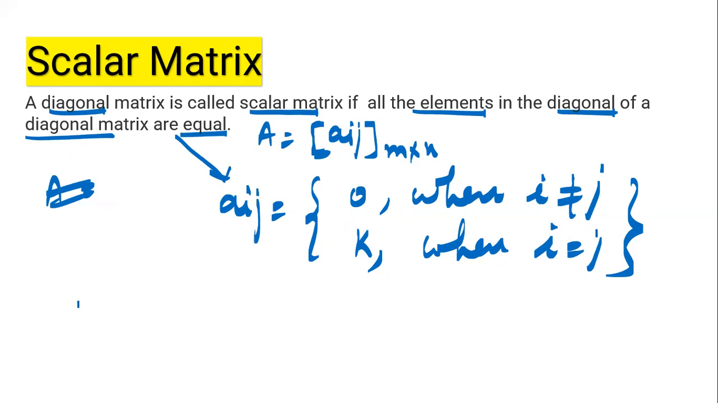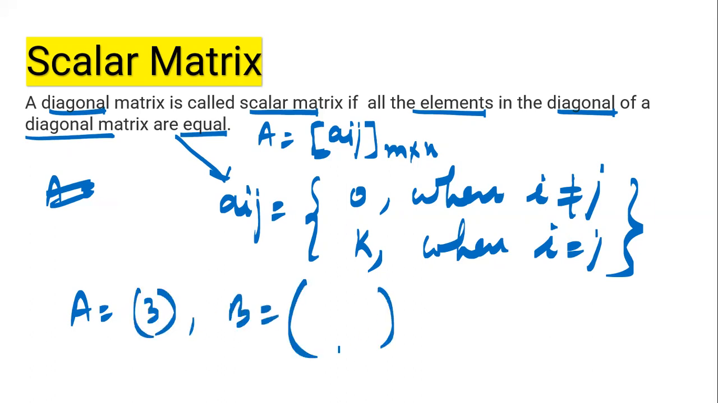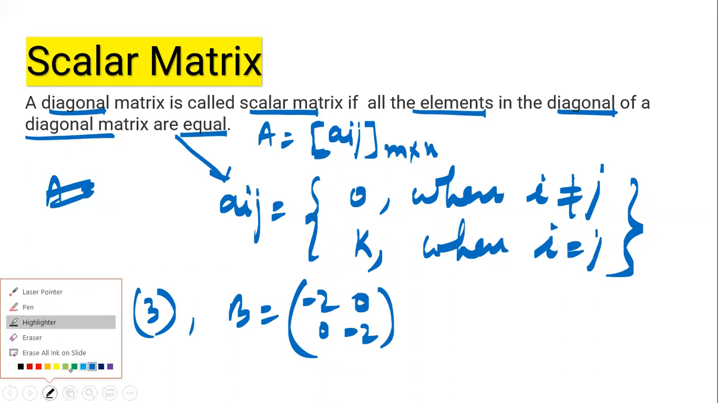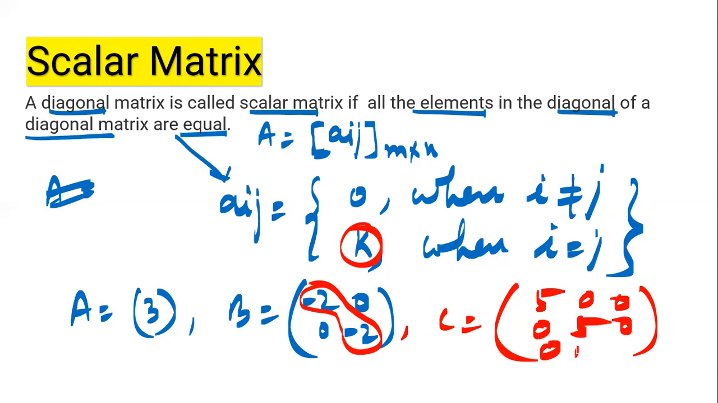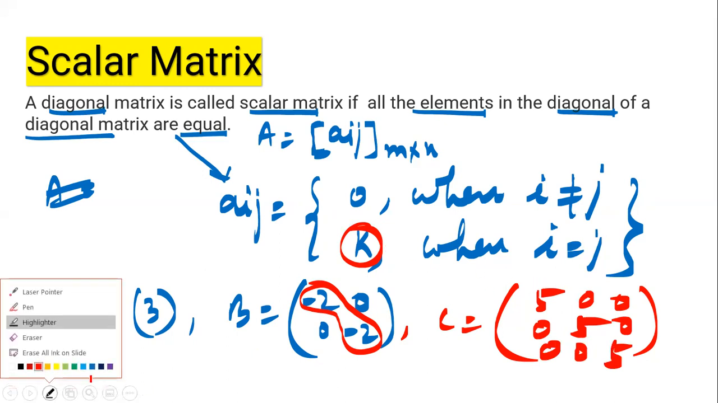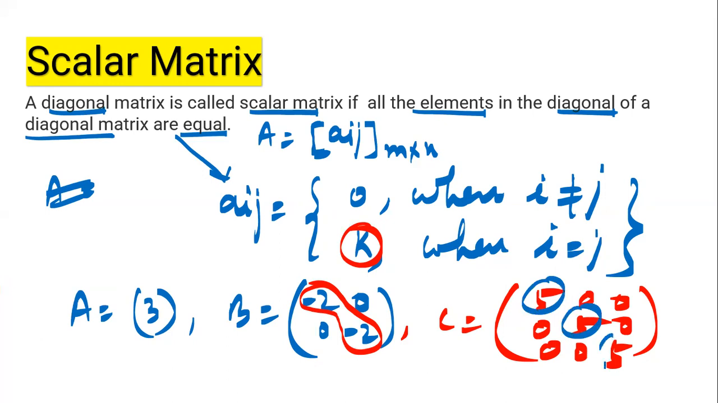For example, if I write A equals simply [3], B equals [minus 2 0; 0 minus 2], you can see the main diagonal elements are the same constant. If I have C equals [5 0 0; 0 5 0; 0 0 5], this is again a constant 5. You can see the principal diagonal elements are the same. So these are the examples of a scalar matrix.